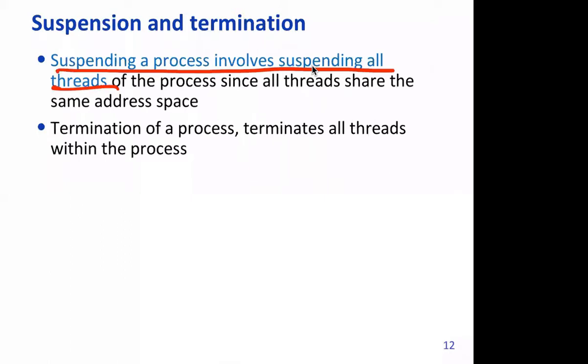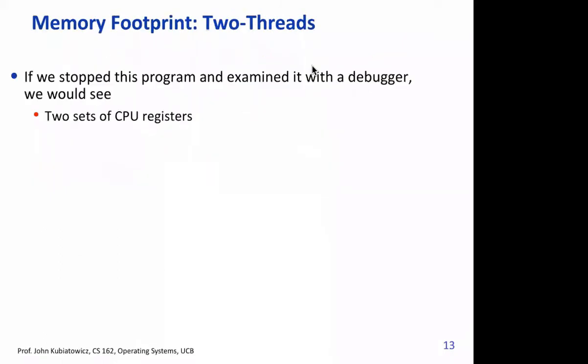When a process is suspended, obviously all the threads inside it are suspended. Similarly, if the OS terminates the process that's running multiple threads, then automatically all threads are terminated. Makes sense.